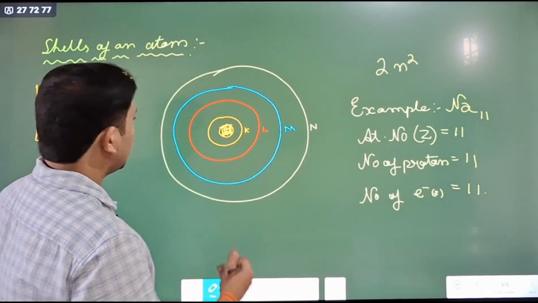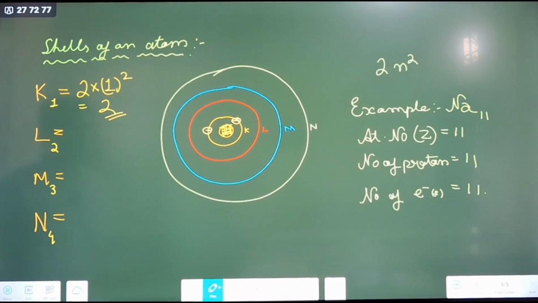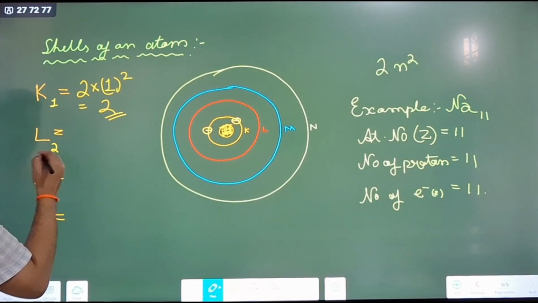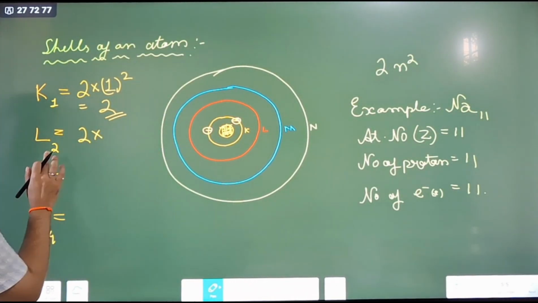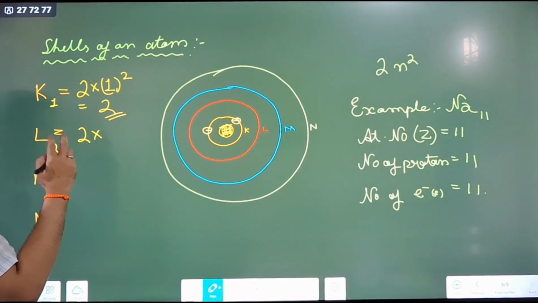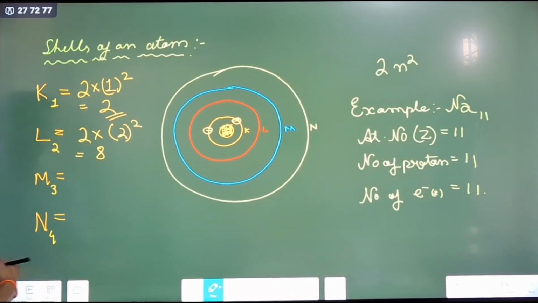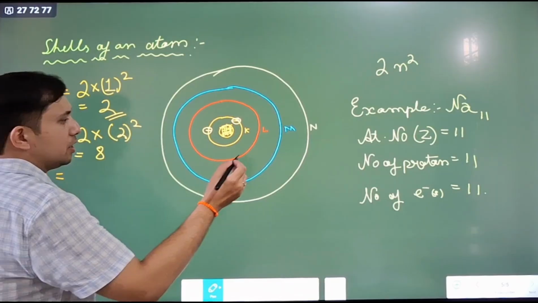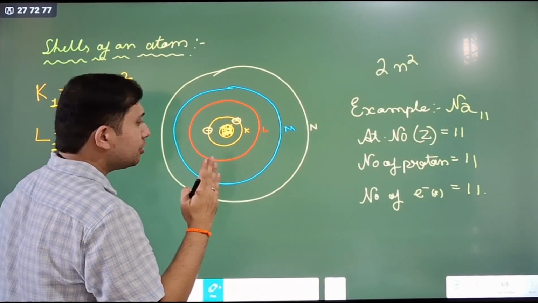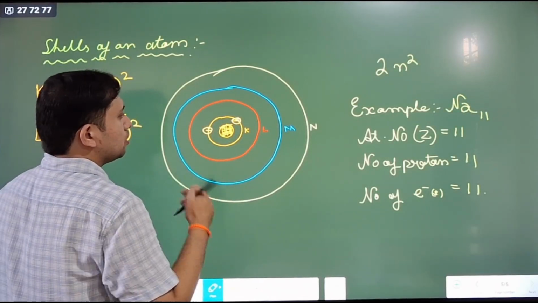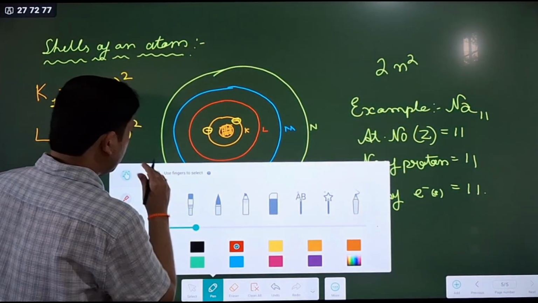Now, the two electrons that I placed, those are in the K shell. For the L shell, the formula is 2 into n², where n will be 2 because L is the second shell, that is 2 squared, so equals 8. Now sodium has 11 electrons, so 11 minus 2, so inside this shell we have to place how many electrons? 8.